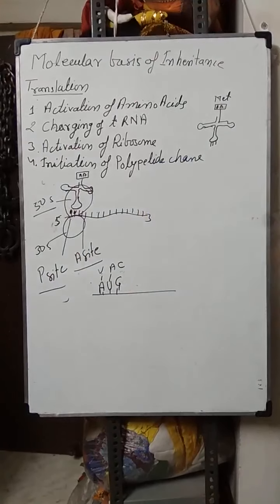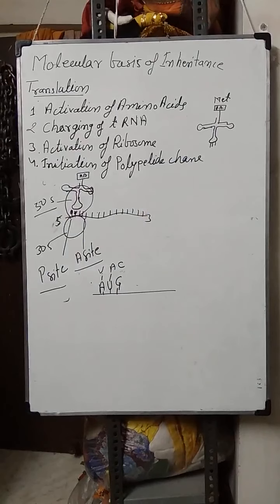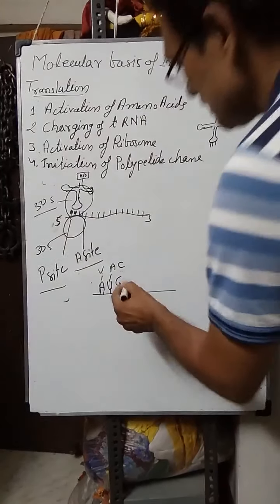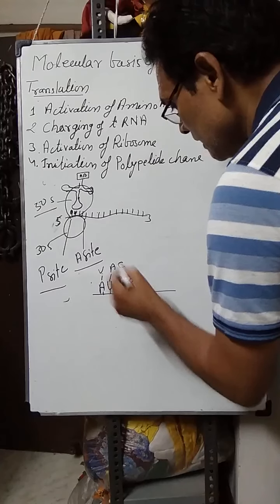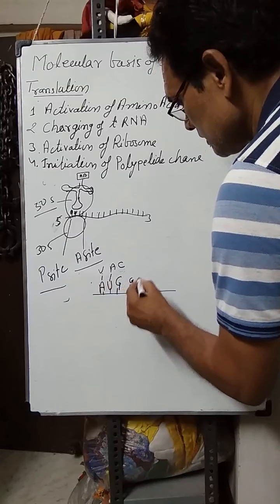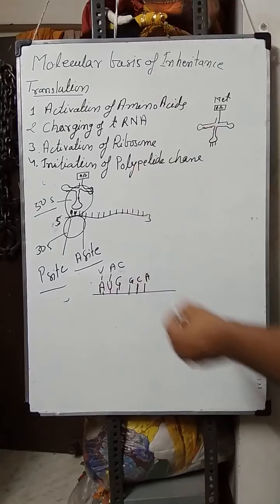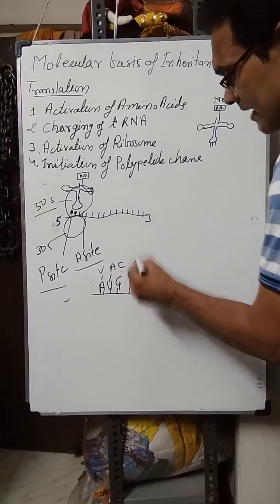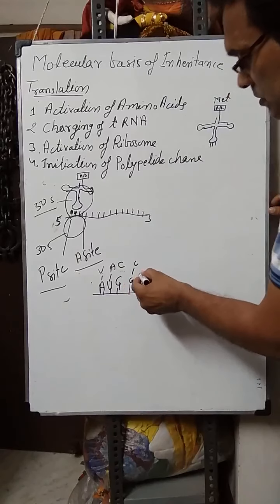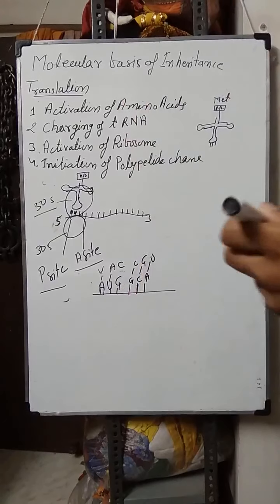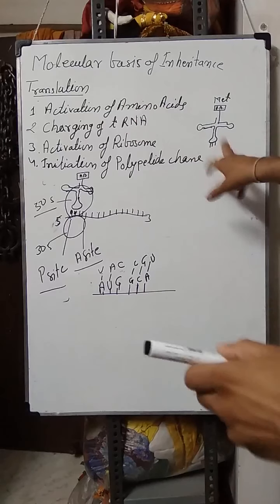Here the next amino acid will be brought by the transfer RNA. जो next यहाँ पर suppose anticodon here is G, C and A. So guanine attaches with cytosine, cytosine attaches with guanine, adenine attaches with uracil, because in RNA there is no thymine.